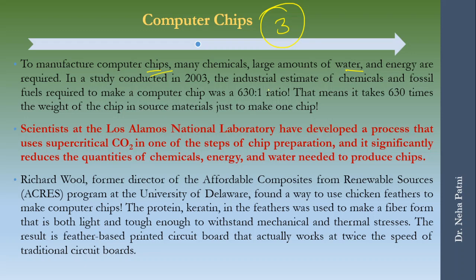In fact, if you find the ratio of chemicals and fossil fuel required to make a computer chip, it is very high. Now imagine, 630 times the weight of the chip is fossil fuel. So that's a problem, right? So the scientists have developed a process in which they can use supercritical CO2 as one of the solvents in some of the steps. That reduces the overall consumption of chemicals, energy and water. So that's how it follows principle number 5.